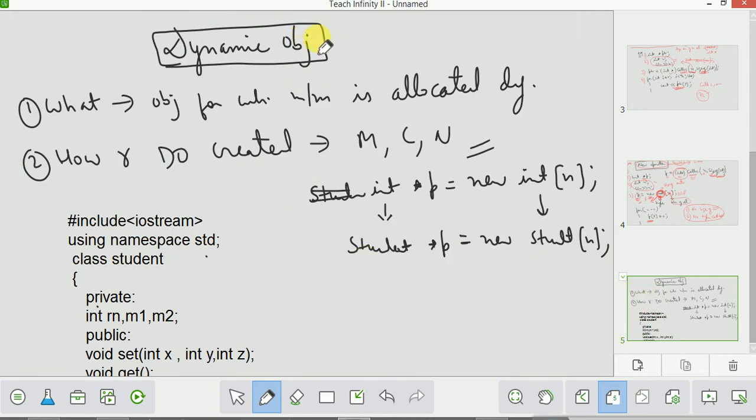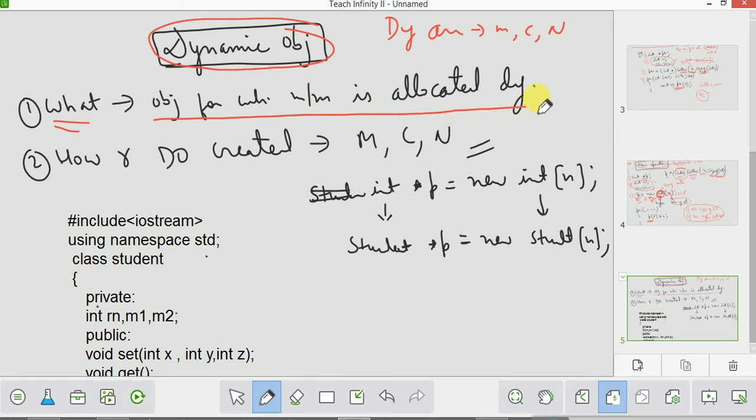Now let's learn dynamic objects. So far we have seen dynamic arrays using malloc, calloc and new. Now let us see dynamic objects. What are dynamic objects? They are simply objects for which memory is allocated dynamically, during runtime. For example, if I want to create an array of objects, then I can create a dynamic array of objects. How can we create a dynamic object?